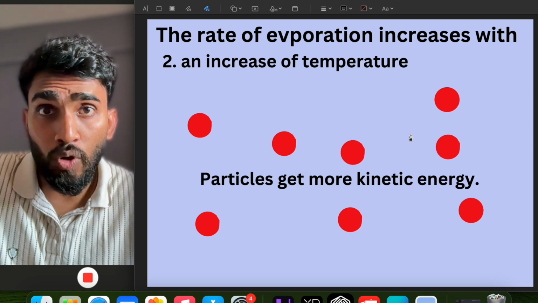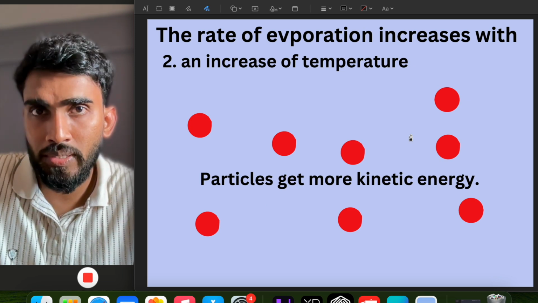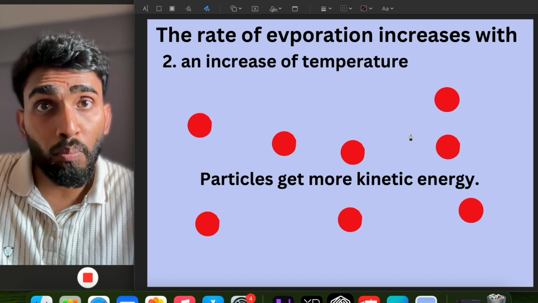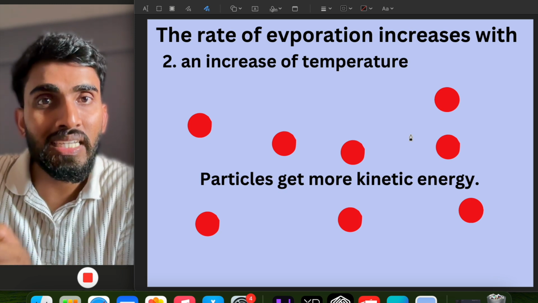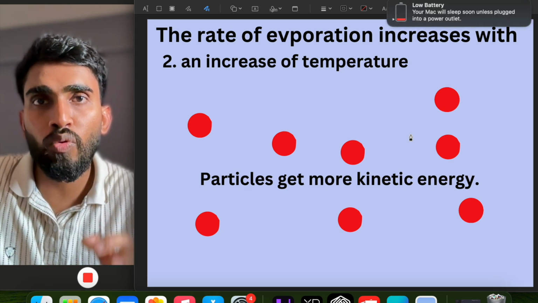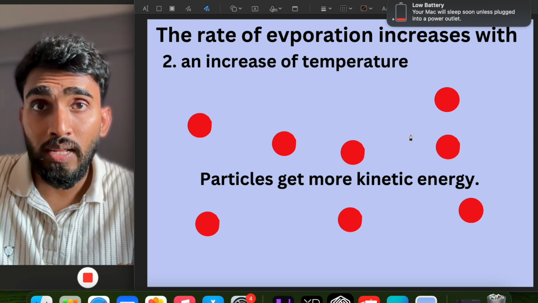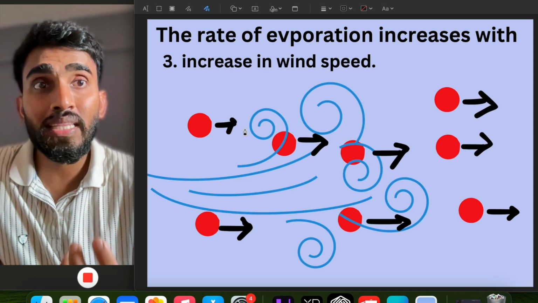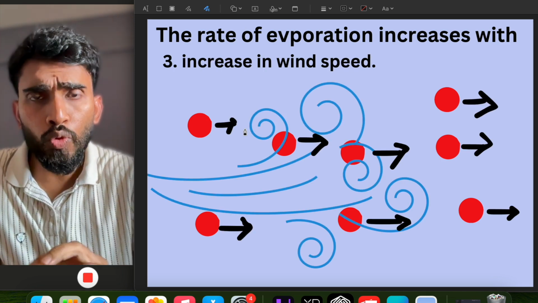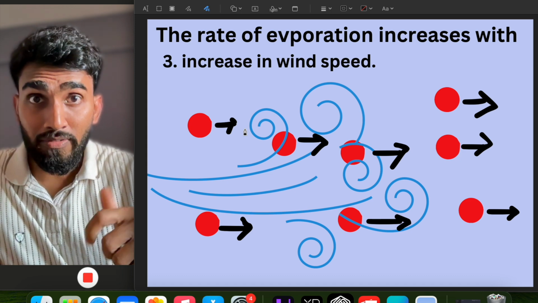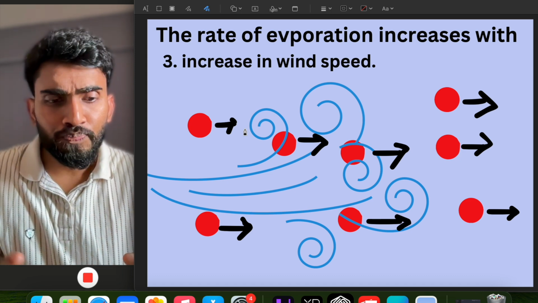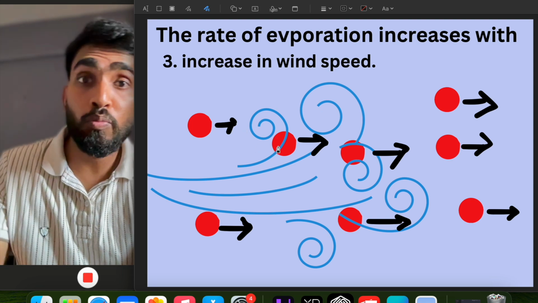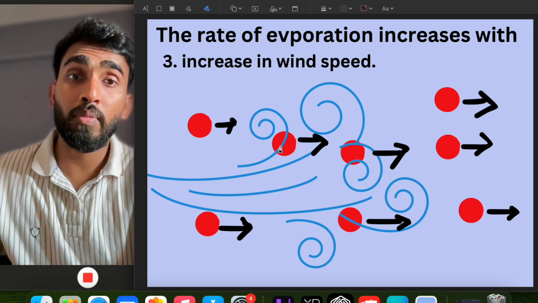Secondly, the rate of evaporation also increases with an increase of temperature. As we know, when temperature is increased, the particles get more kinetic energy from the heat energy, and when they have more kinetic energy they move faster, and hence evaporation will occur faster. The rate of evaporation also increases with an increase in wind speed. When the liquid gets evaporated and converted to gaseous state, if wind comes there, it takes the particles away from that place so that new particles can convert from liquid to gaseous state.